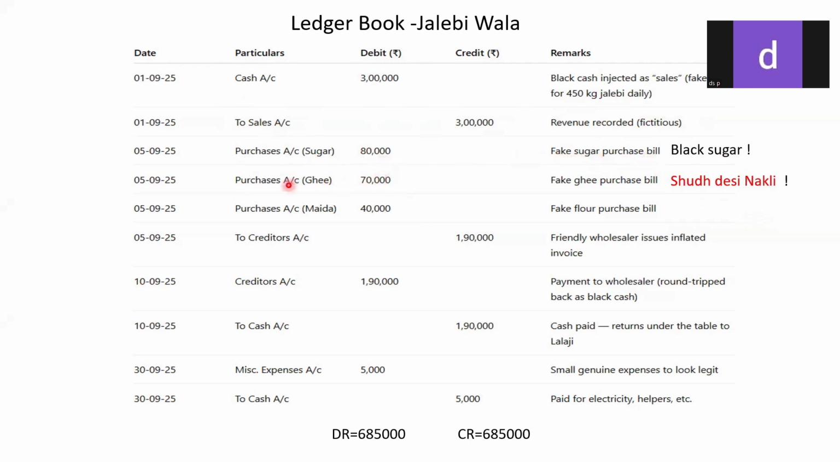It's very easy to generate paper bills, and you can just show the money there on paper. Then there are a few expenses which are shown. He's showing some sugar purchases, but this is a fake sugar purchase bill, 80,000, and again some fake ghee purchase worth rupees 70,000. Some maida shown over there. So basically these are inflated expenses. These three are inflated expenses, these two are inflated income, and we'll see how this proceeds.